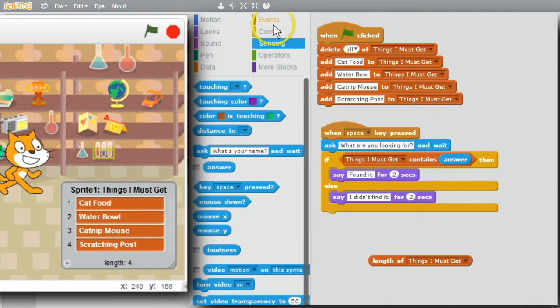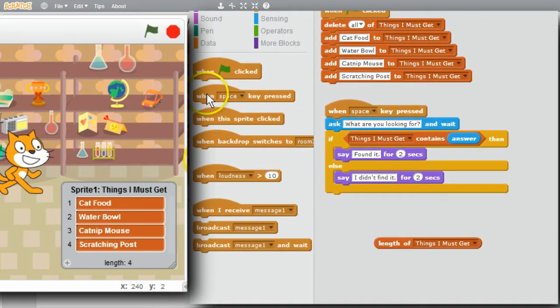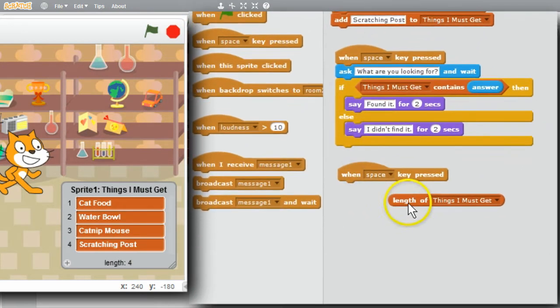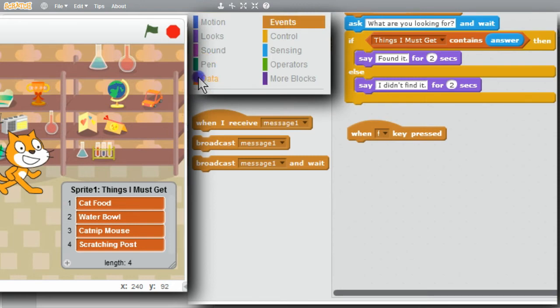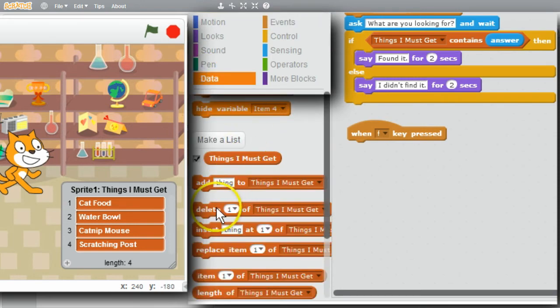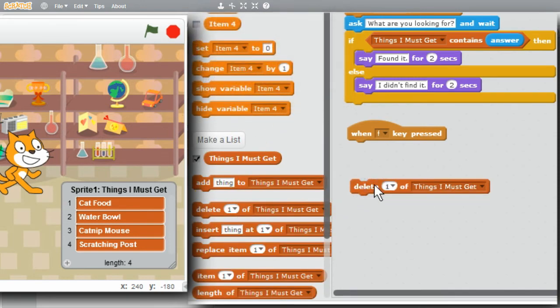I'll go to Events, F key. I'll get length out of here for now. When the F key is pressed, I want to remove cat food from the list. I'll go to Data, get the Delete command block. Delete is told which item to remove by its location or index value in the list. The index value can be 1, 2, 3, 4. It can even be all, as I've shown earlier.